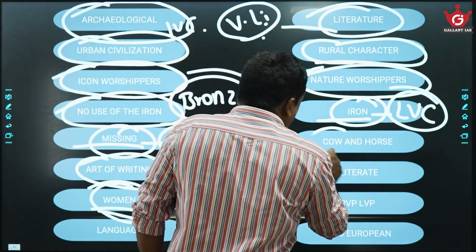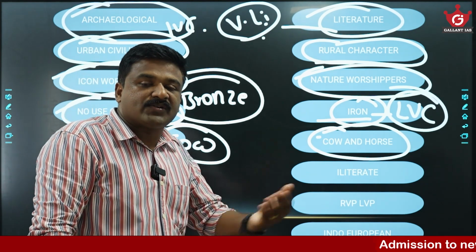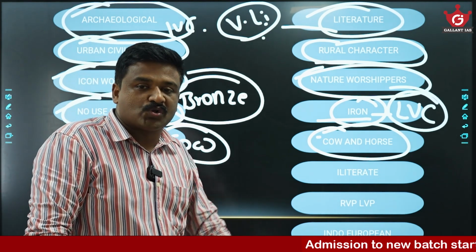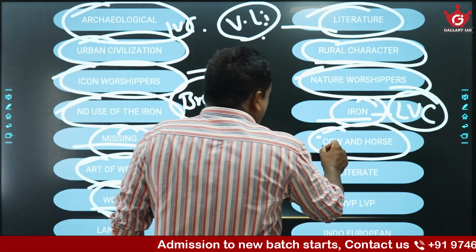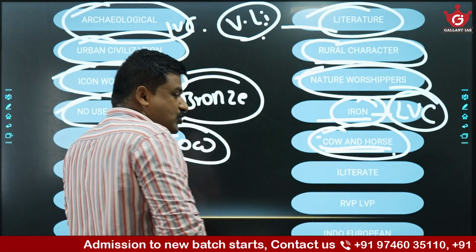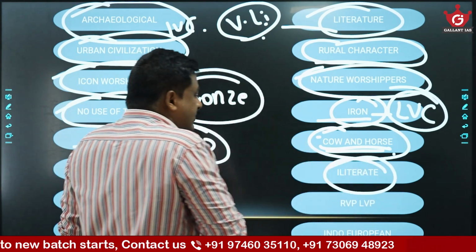And here, both the cow and horse are very important for them. In the LVC stages, there are references to horse sacrifices also, the Ashwamedha sacrifices. So both the horse and cow were very important for them. It was a pastoral economy. People led a pastoral life, and they were illiterate.